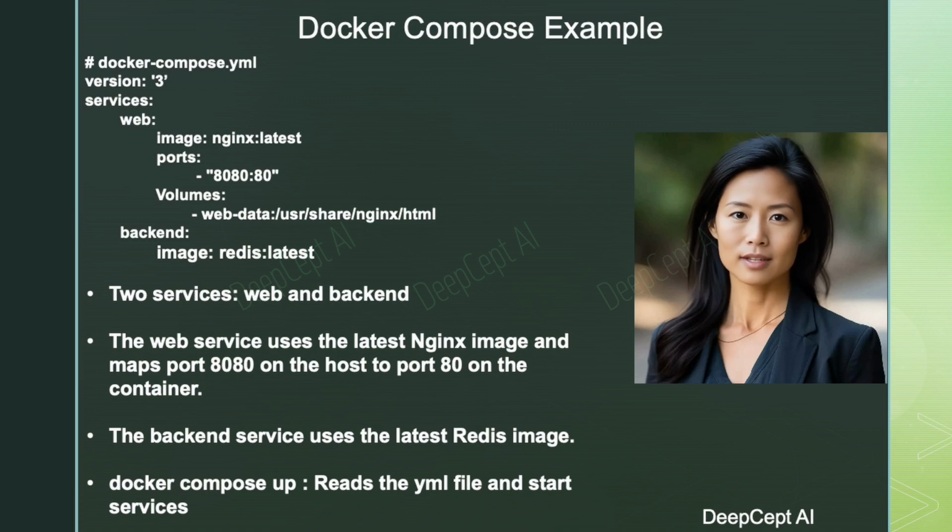Once the services are defined, use the docker-compose up command, which reads the docker-compose.yml file and starts the defined services. Similarly, the docker-compose down command stops and removes the containers defined in the docker-compose.yml file. Docker Compose greatly simplifies the deployment and management of multi-container applications, providing a convenient way to define, orchestrate, and scale containerized services.